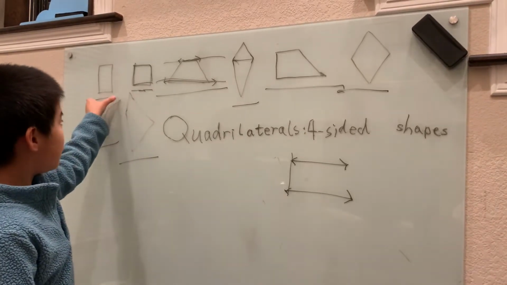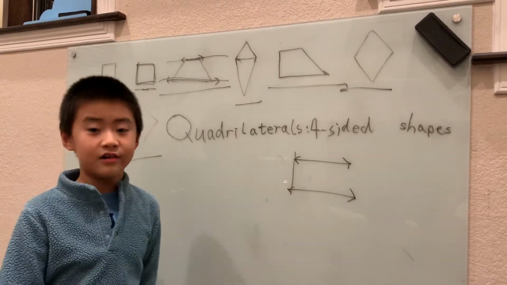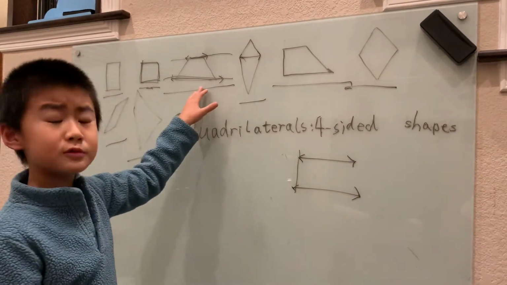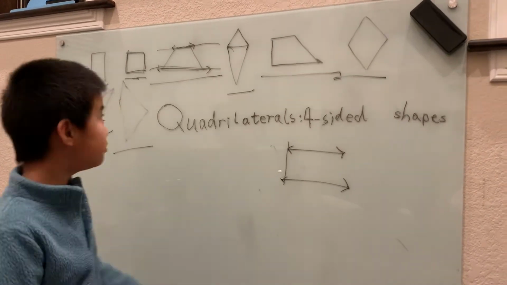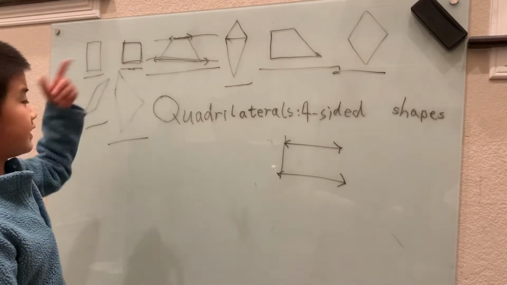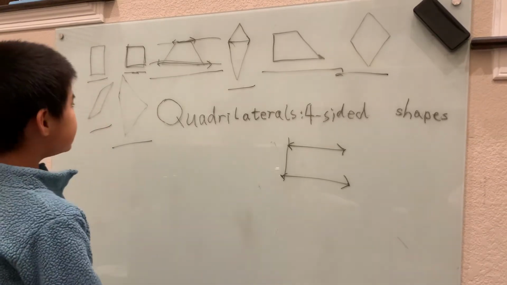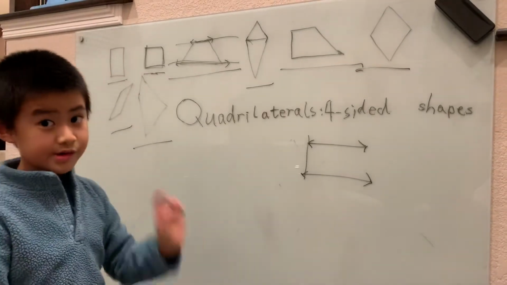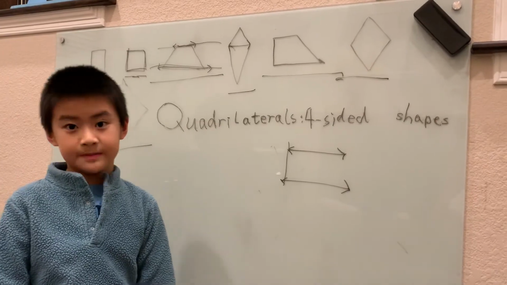What unique features can this rectangle have? Well, again, like we just asked about this trapezoid before, what makes this trapezoid a trapezoid? So what makes this rectangle a rectangle? What are its features? And how do squares include all the features that make a rectangle? The rectangle's rules are, rule number one, the opposite sides have to be parallel. And rule number two, they have to have right angles.